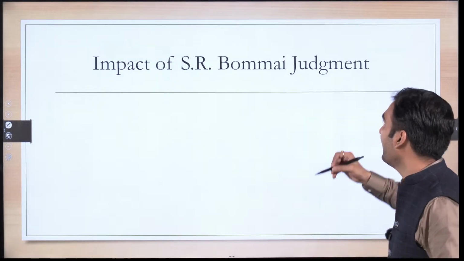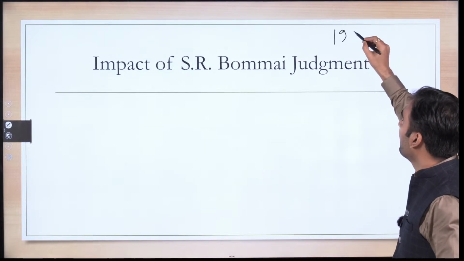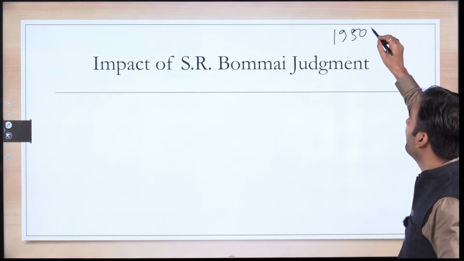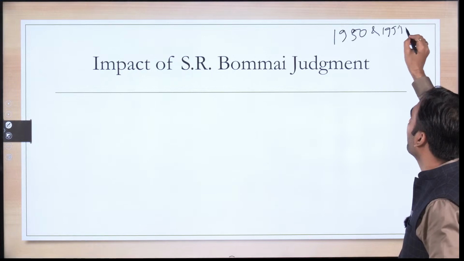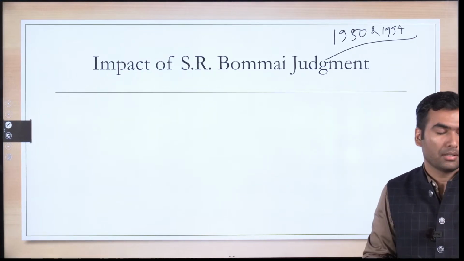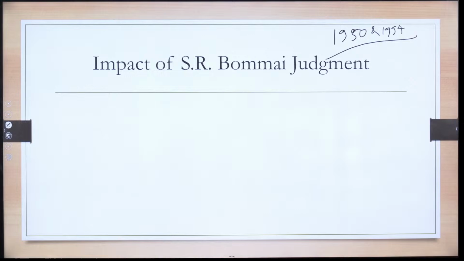See, between 1950 and 1994, the president rule was imposed around 100 times. So roughly you can see that it was around 2.5 times a year.